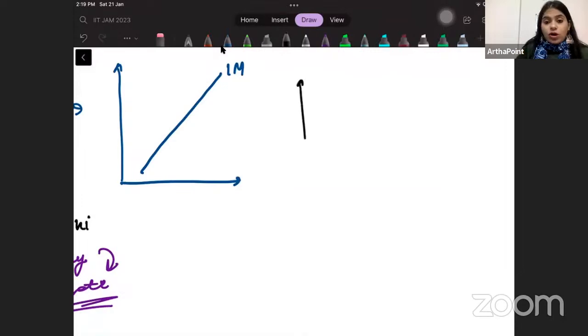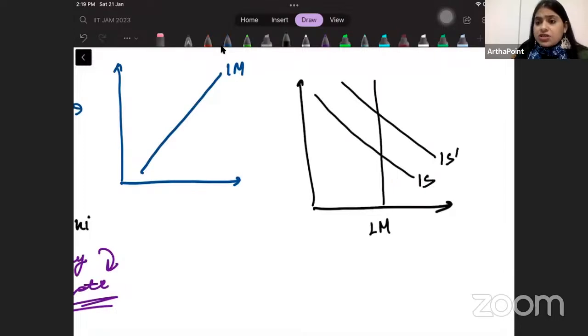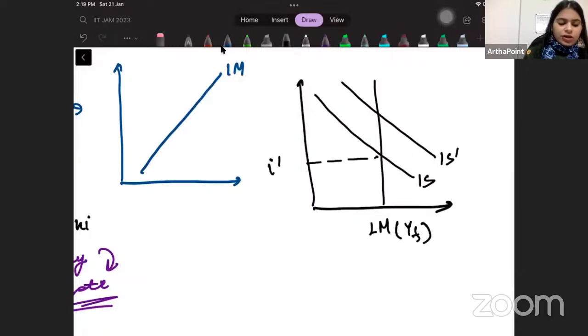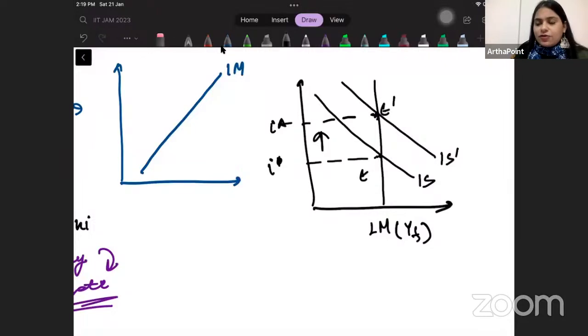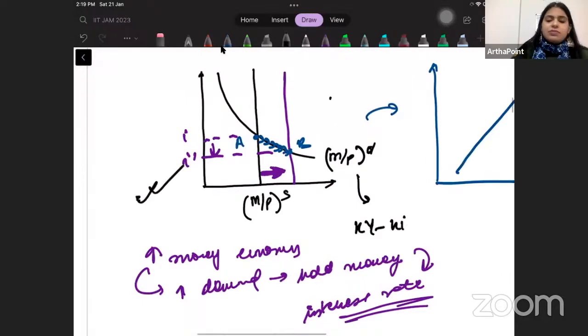If at all they ask you what happens, then we can of course say that I can take my LM curve to be vertical, and there is going to be no effect of the government policy, fiscal policy, in the long run, because I will be at my full employment level. So there will be full crowding out effect from I to I star. This is how I will move. So I will move from point E to E dash, and LM will become vertical at the full employment level. We can do that. But usually, when we talk about the money market, short run, long run don't play that much of a role. They will never ask you what happens in short run versus long run within the money market. That will not be asked.